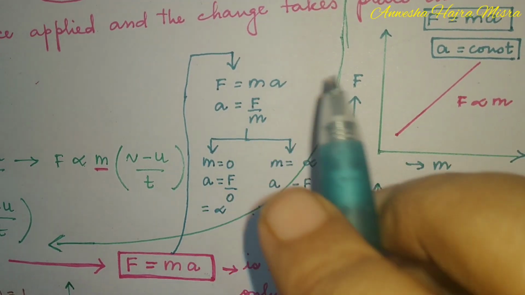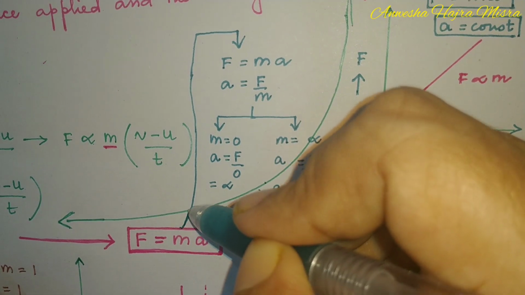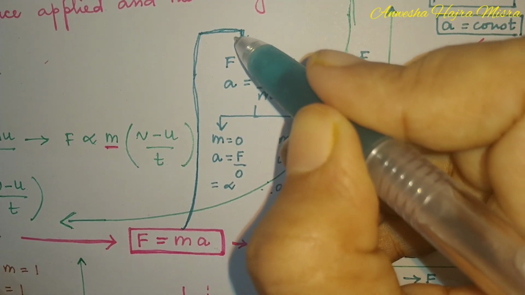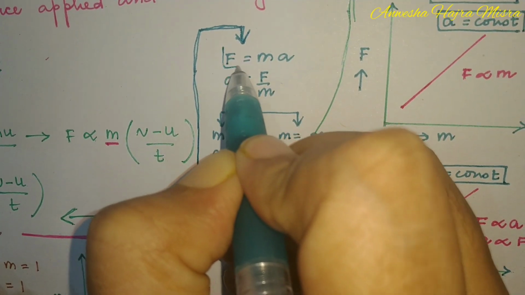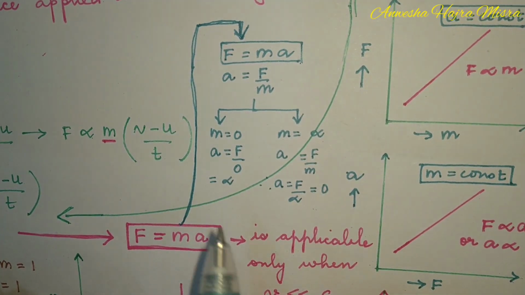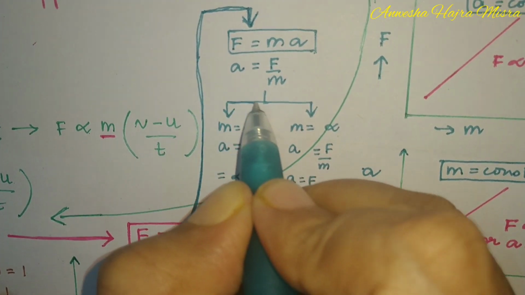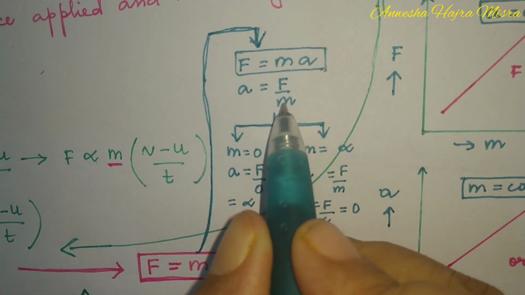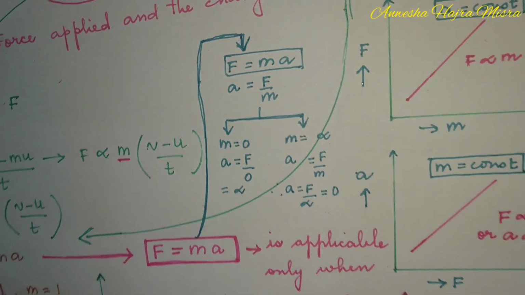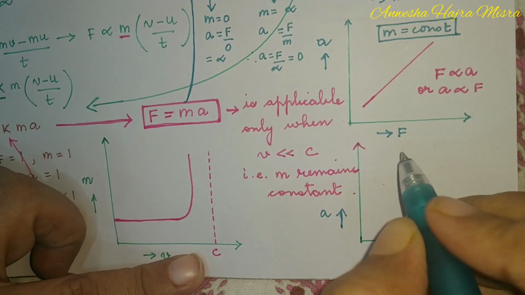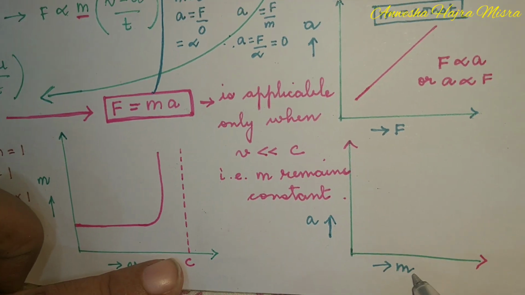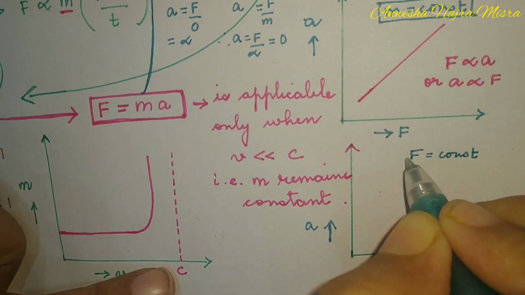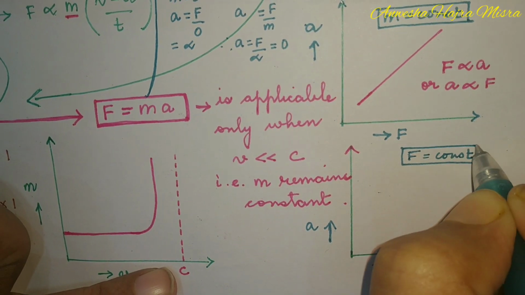Once again, if you look into this formula, force is mass into acceleration. Acceleration is force by mass. When mass is 0, acceleration is infinite. And when mass is infinite, acceleration is 0. So, if you are asked to plot a graph of acceleration and mass, provided force is constant, what will the graph be like?